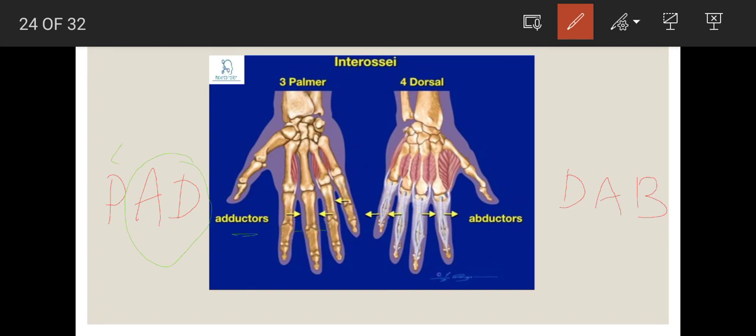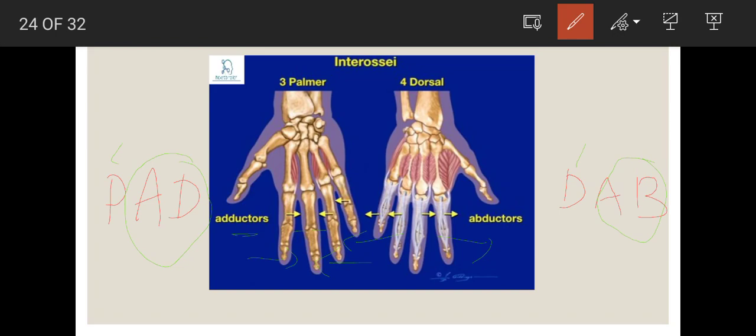And dorsal interossei, what happens? See, D for dorsal interossei, they abduct. So they abduct, and the palmar ones adduct your fingers. That is what is called PAD and DAB. These two functions, please do remember, ma, till the last profession of your medical career. Please do remember, this is dealt in many clinical cases.